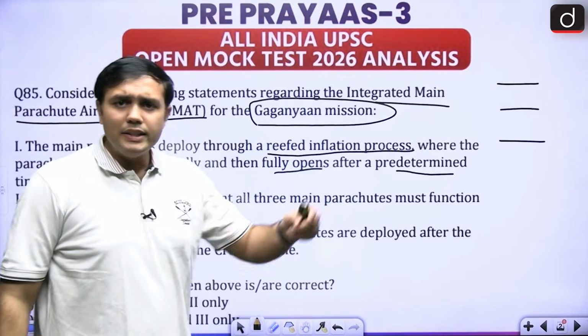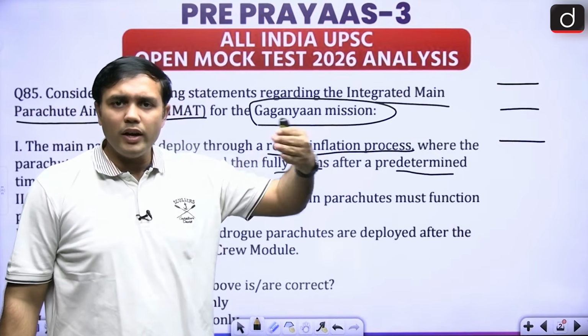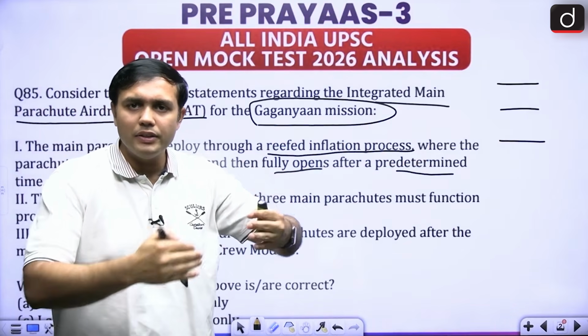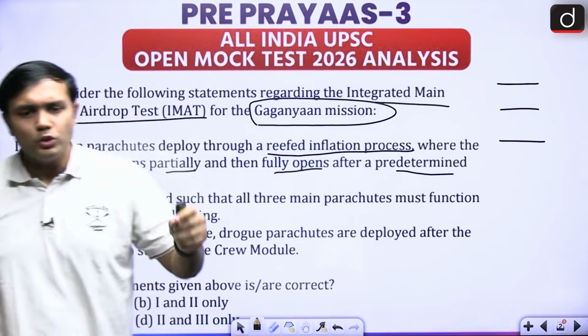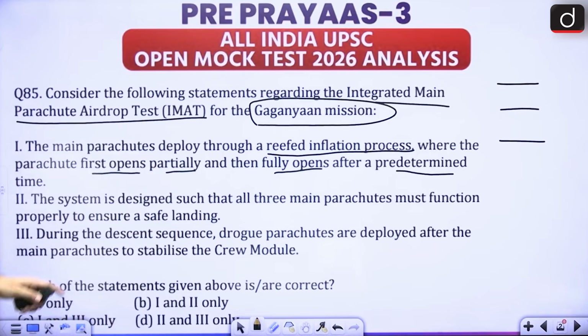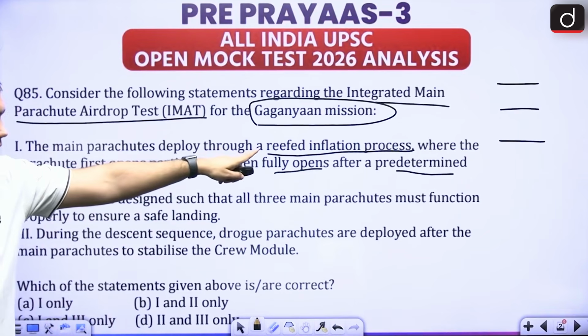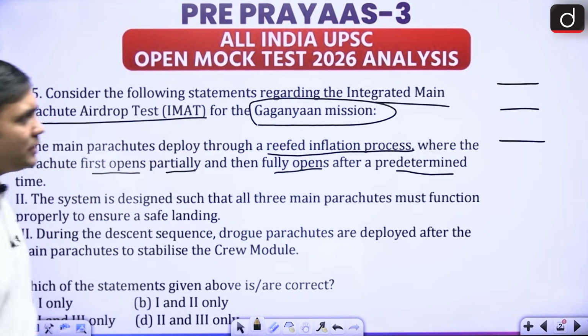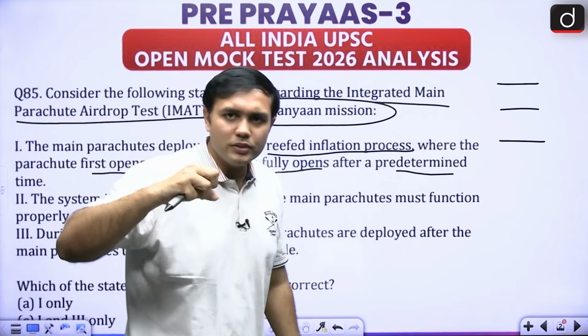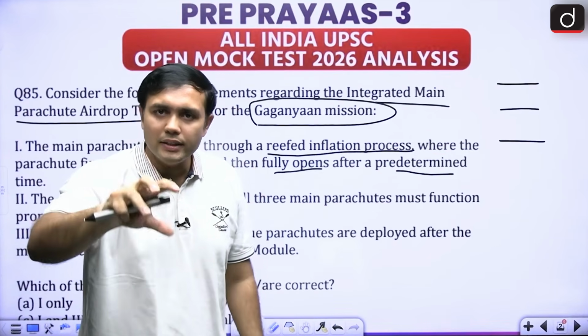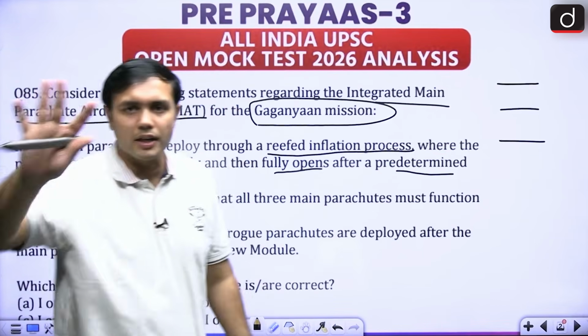In that regard, this is a system where one after the other, there are different aspects that are involved. So the first aspect that is involved here is that it is saying that it is having a reefed inflation process. What is a reefed inflation process? That first some parachutes will come out, then the next layer, then the third layer, then the last layer, right?